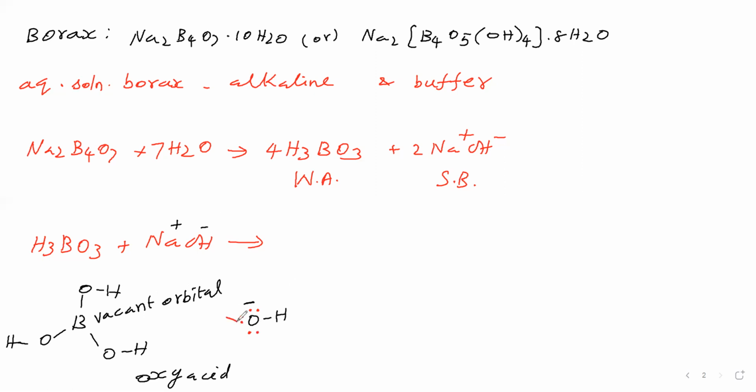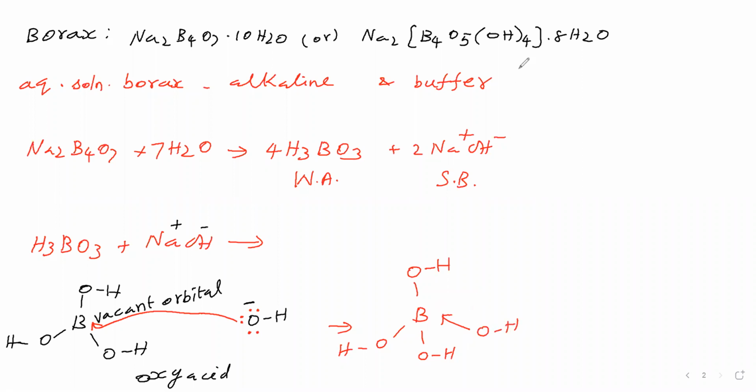Now this oxygen is contributing this lone pair to this vacant orbital. Therefore, what we are getting is boron with OH groups, and here a dative bond OH group.